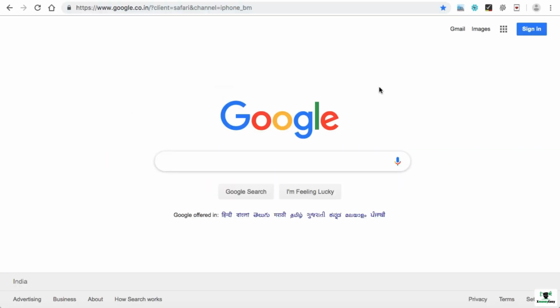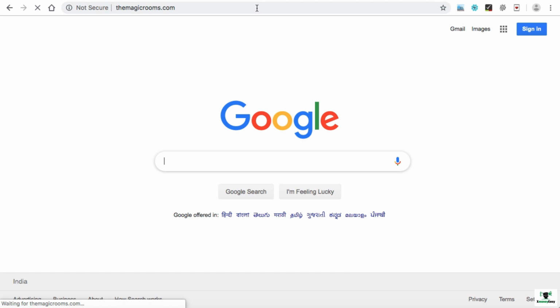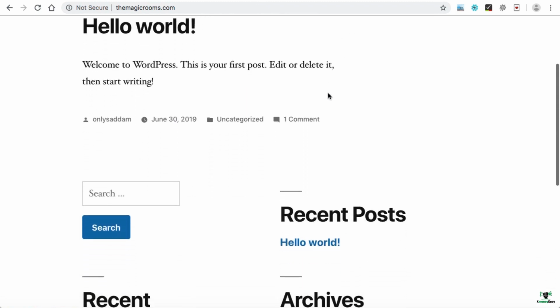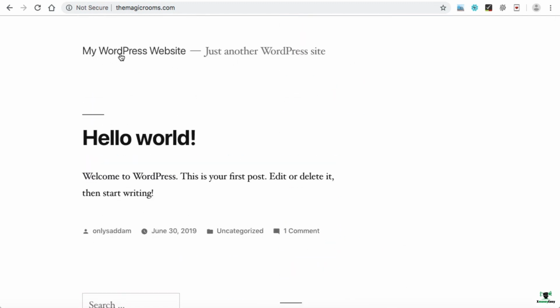So far, we have installed WordPress onto the domain. So let's check out how our website looks. I'm just opening my main website, that is magicrooms.com. Alright, so here we can see a default website is appearing with some kind of content, like my WordPress website, just another WordPress website.